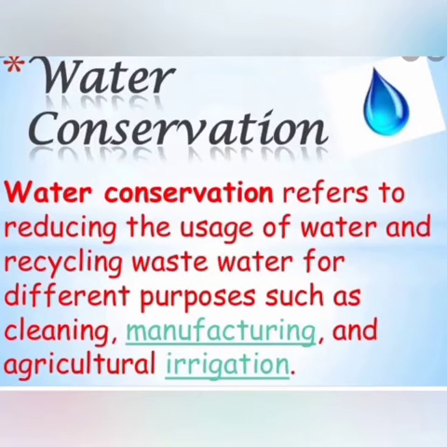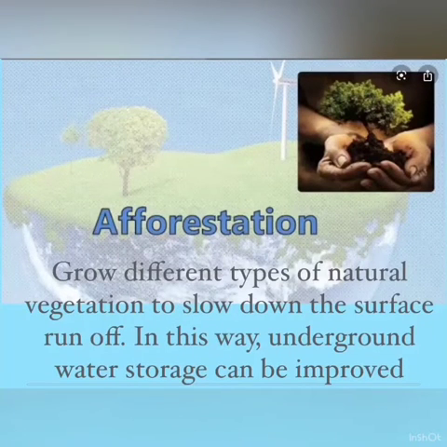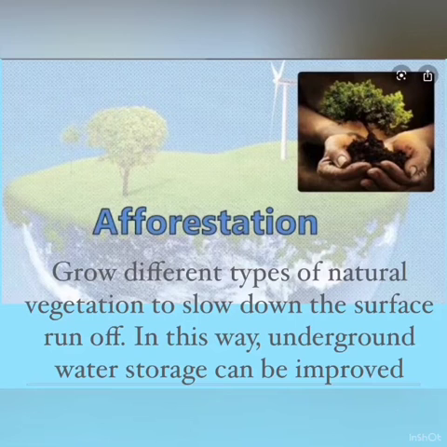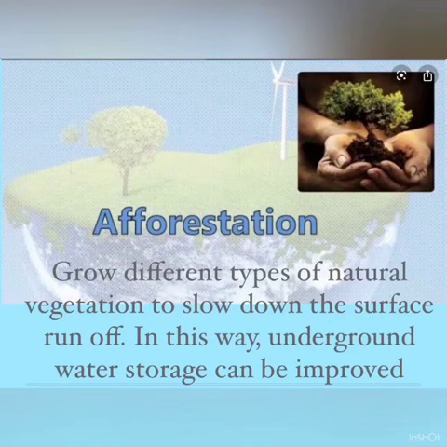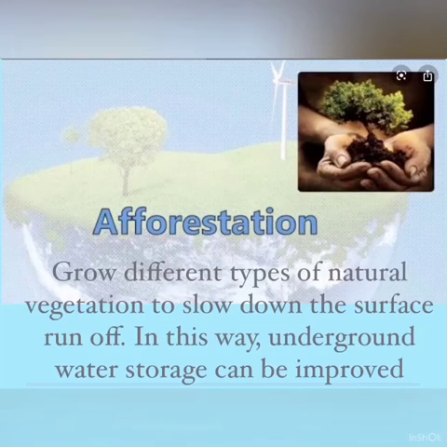So now we will be studying about water conservation. Why do we need to conserve water? It refers to reducing the usage of water and recycling wastewater for different purposes such as cleaning, agricultural irrigation, etc. So this is the first water conservation method. The next is afforestation, where different types of natural vegetation are grown to slow down the surface runoff. So underground water storage can be improved through this step.